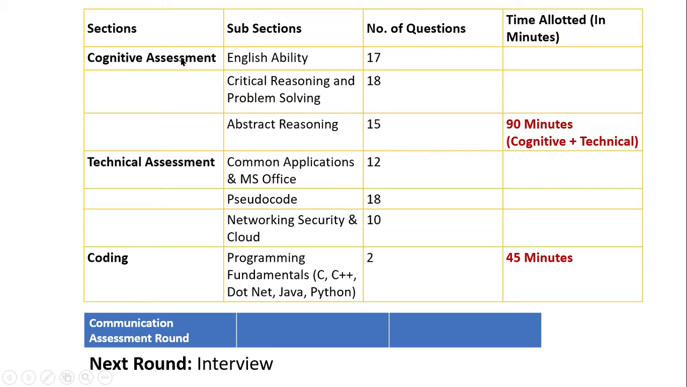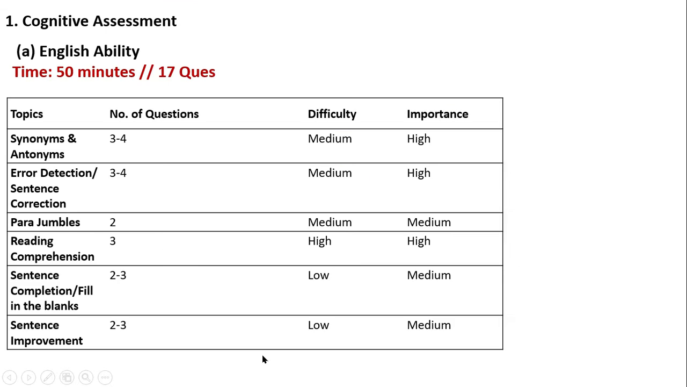For the cognitive and technical assessment, you will have 90 questions in 90 minutes, right? These are the bifurcation of all the questions. I hope this is clear. The coding round would be 2 questions in 45 minutes, and programming fundamentals would be asked. You can choose any of the languages you're comfortable with, which are C, C++, .NET, Java, and Python, right? Communication assessment we'll discuss, and then the interview.